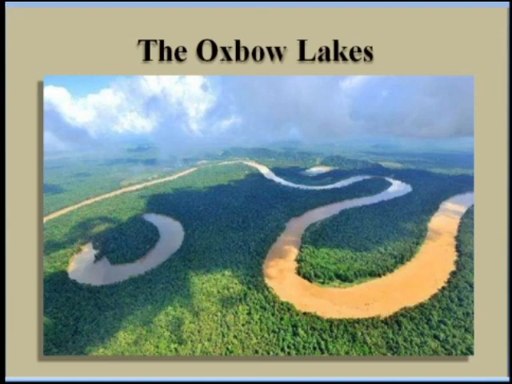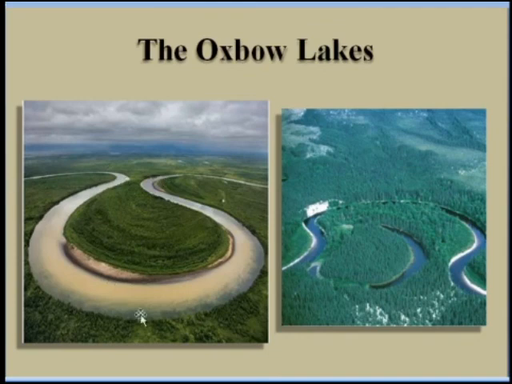Okay, in the figure you can see the oxbow lakes. Due to this tendency of the water to flow in a straight line, the lakes are formed and these are called oxbow lakes.